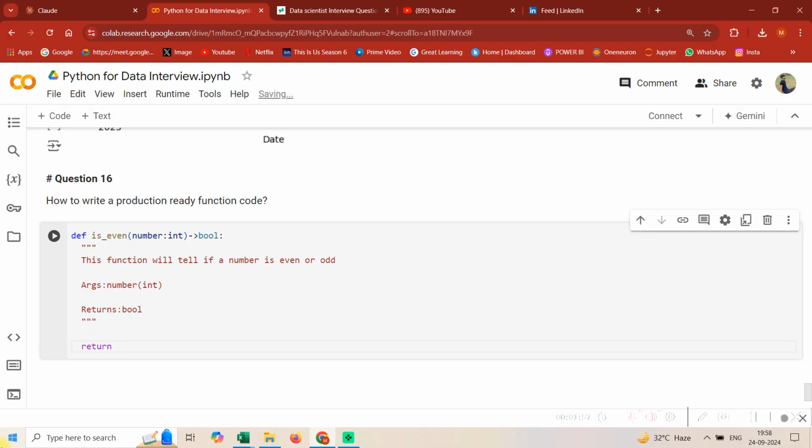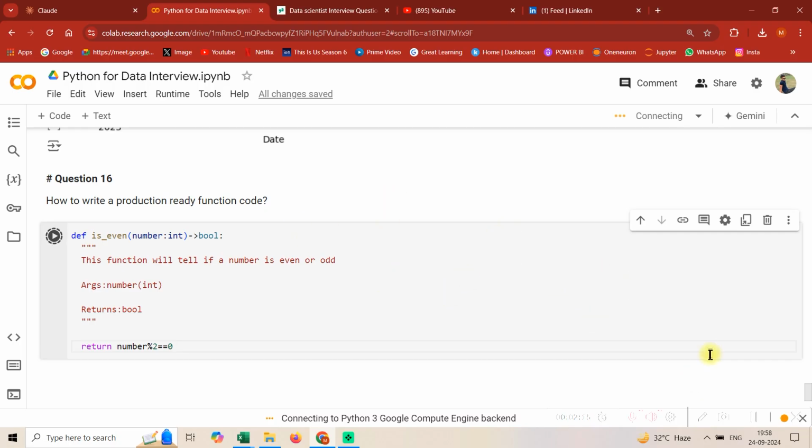And then guys, you can simply write the function, that is return number remainder. We'll divide by 2, and if the remainder comes out to be 0, then this would be true.